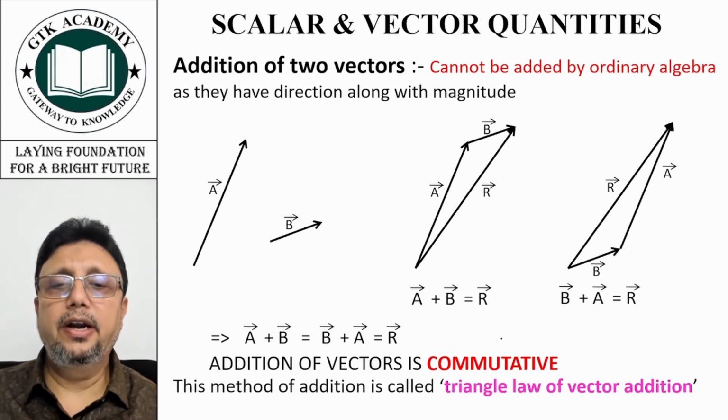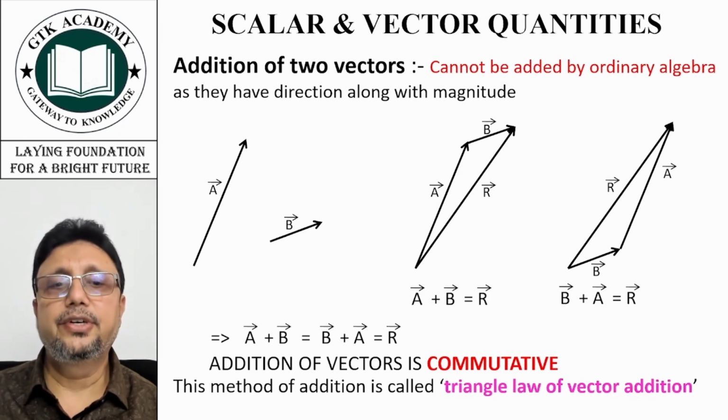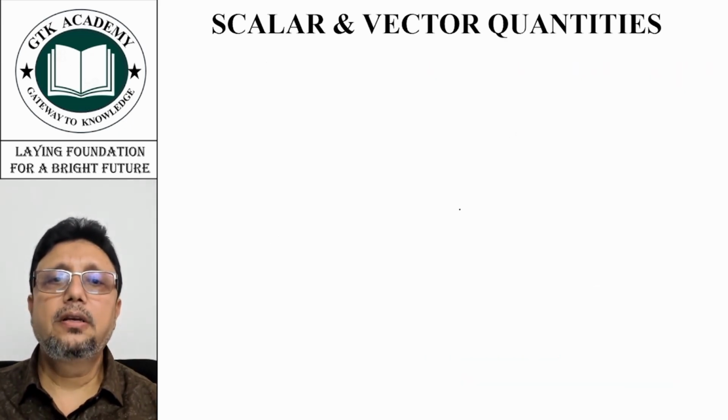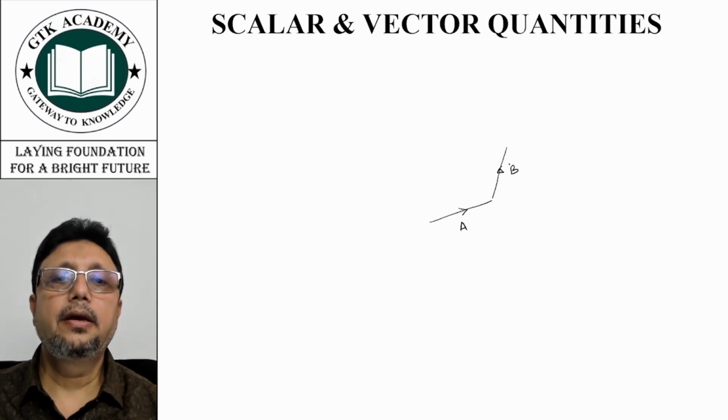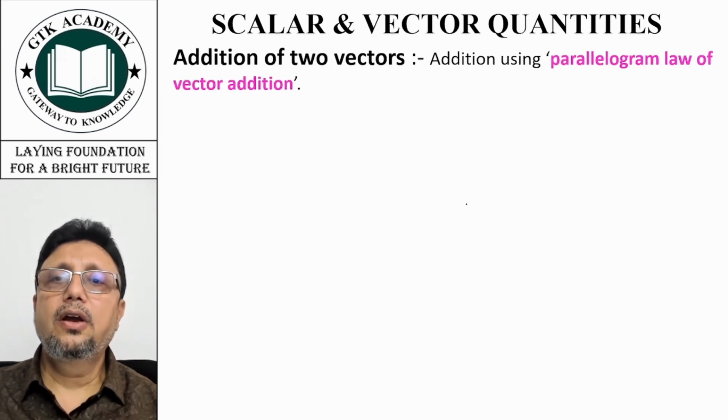So this method of addition is called the triangle law of vector addition. Why do we call it the triangle law of addition? Because we are adding A and B vectors and we are getting a resultant like this, A plus B vector. So this is a triangle. That is why it is called the triangle law of vector addition.